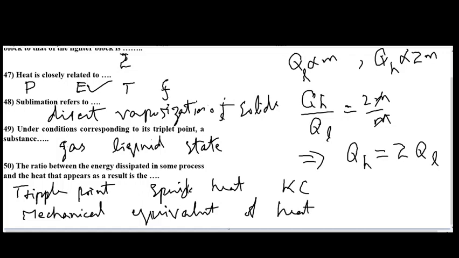As we already discussed the triple point, this option is not relevant to question number 50. Specific heat is also something else, and kilocalorie is just the unit of heat. So the only option left which is correct is the mechanical equivalent of heat. So the answer to question number 50 is the mechanical equivalent of heat.